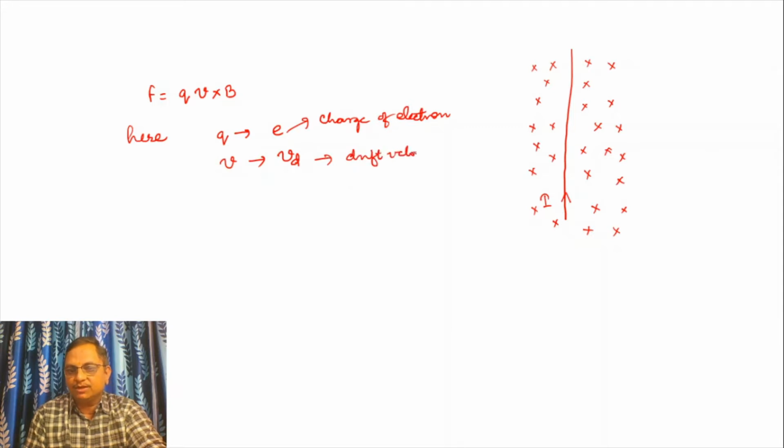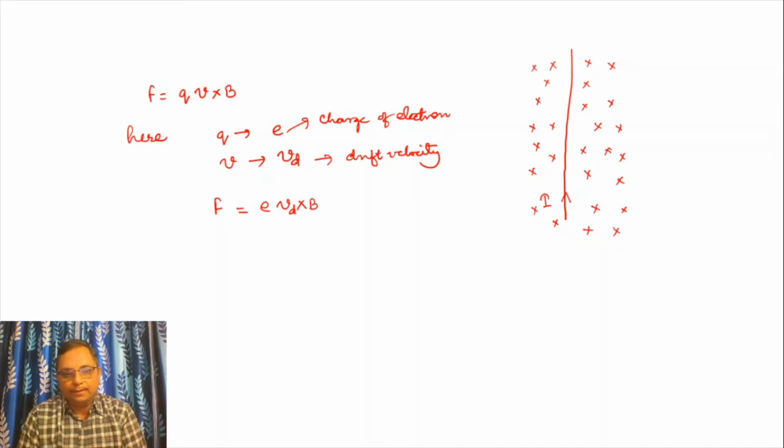You know that when the current is flowing, the speed of conducting charge is drift velocity. So the force acting on a moving charge due to magnetic field will be E Vd cross B. This is the force acting on a single charge.